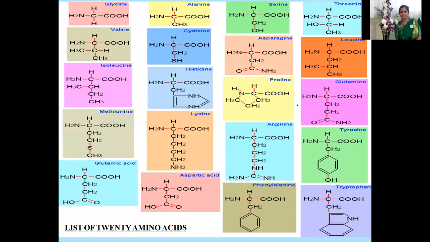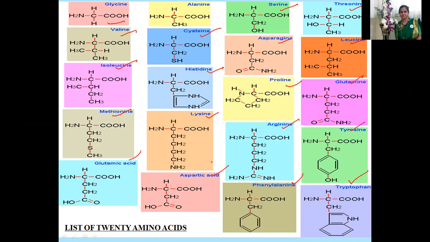Here you can see the list of 20 different amino acids: glycine, valine, isoleucine, methionine, glutamic acid, alanine, cysteine, histidine, lysine, aspartic acid, serine, asparagine, proline, arginine, phenylalanine, threonine, then leucine, glutamine, tyrosine, tryptophan.